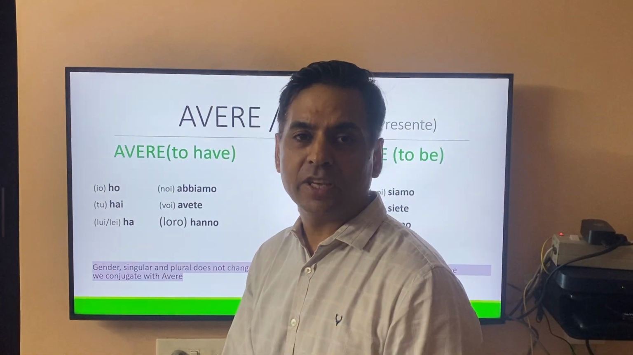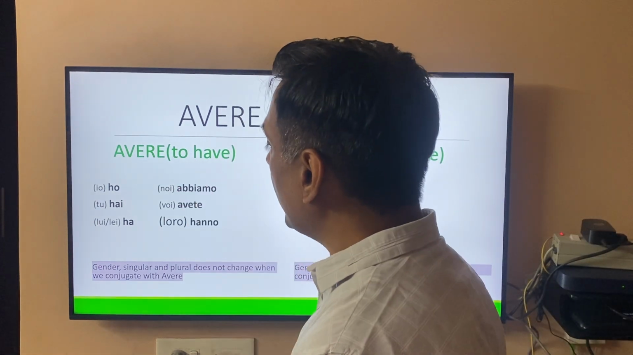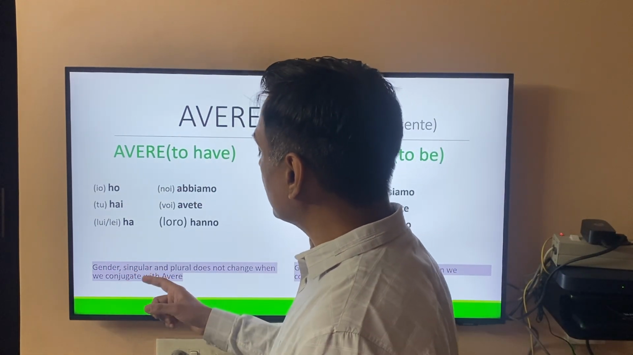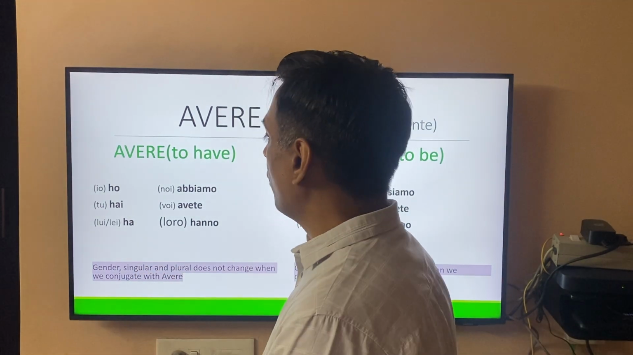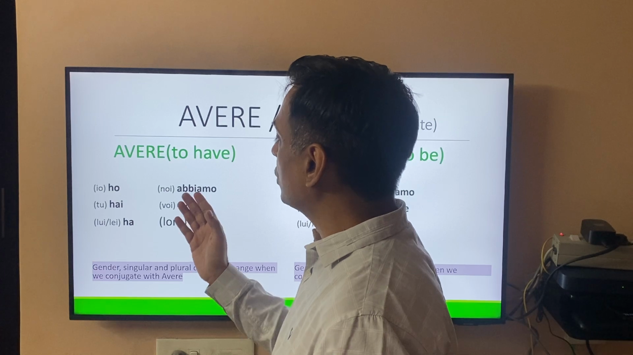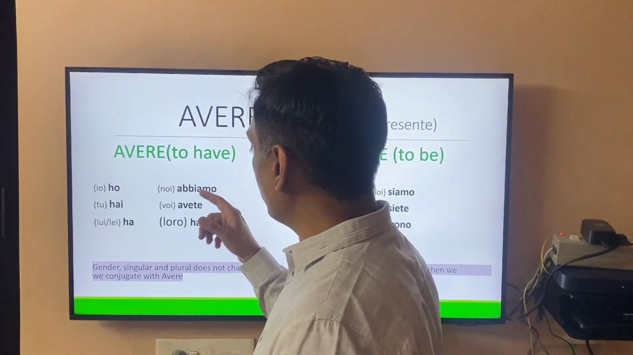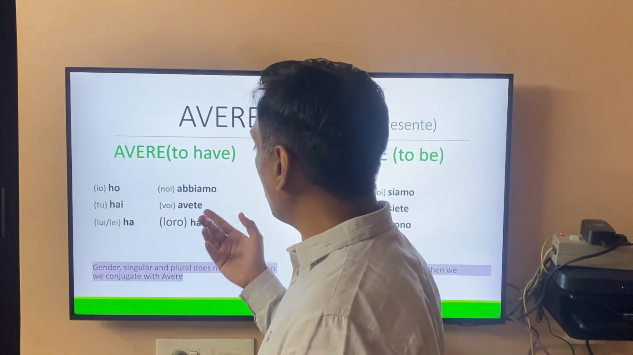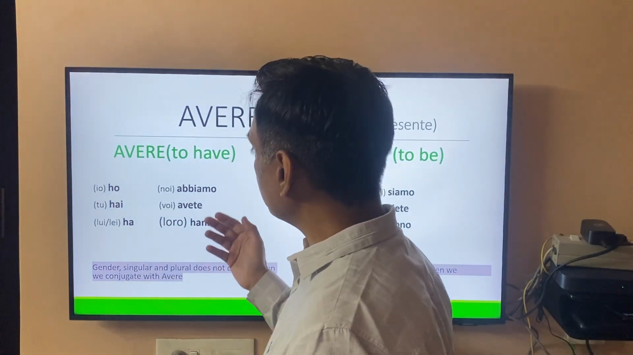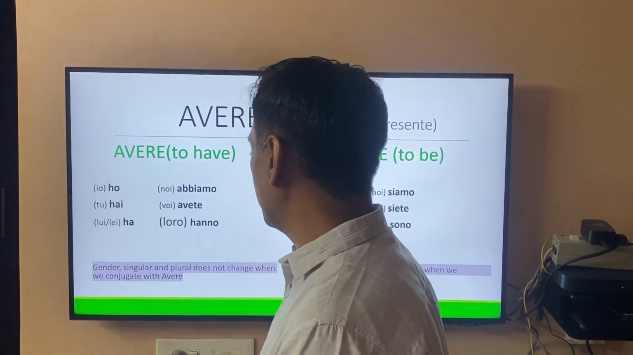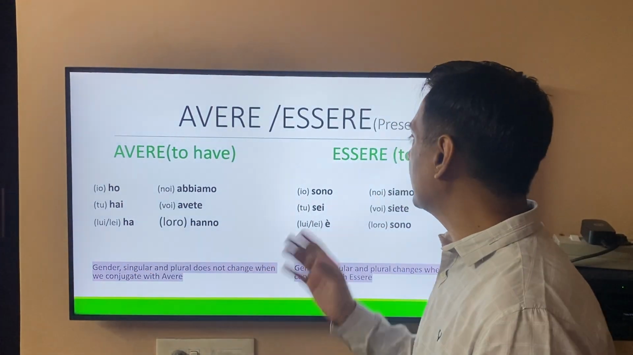Let's take an example with avere verbs, like I ate my food, so ho mangiato. And with avere there is no difference with genders, and with singular or plural it does not change. For example, if we have to say we ate our food, we're going to say abbiamo mangiato. We will not change the suffix, we will not say, since it is plural, mangiati. Likewise for other conjugations, we'll talk about it a little later, but let's first have a basic understanding of essere.